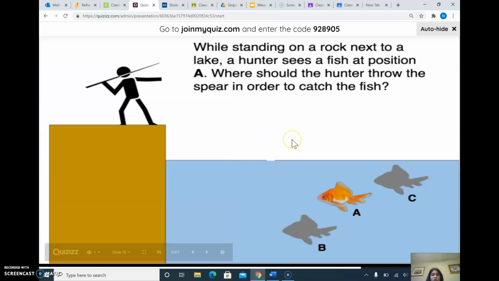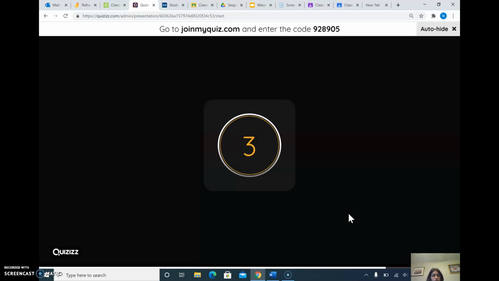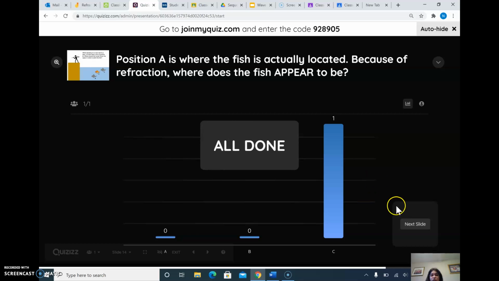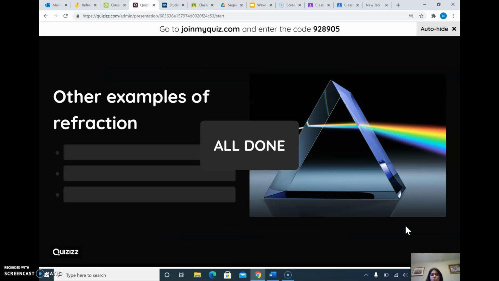So for example, if you have to catch a fish and you are standing on top of a rock near the lake, what will you do? Where should the hunter throw the spear in order to catch the fish? Here, here, or here? Let's see. That's right. It should be farther away, because the fish looks like it is very close.